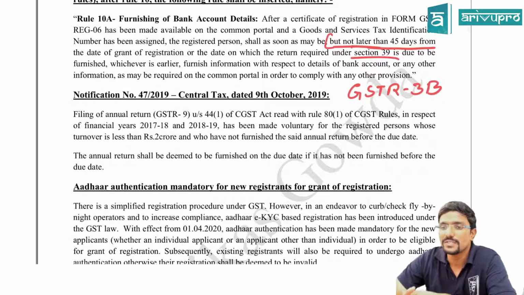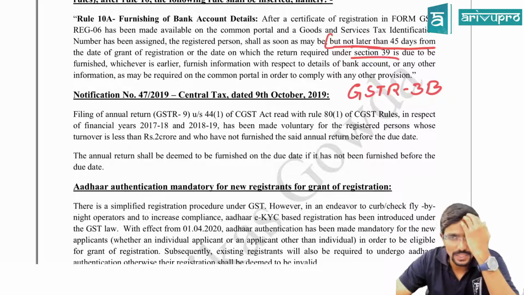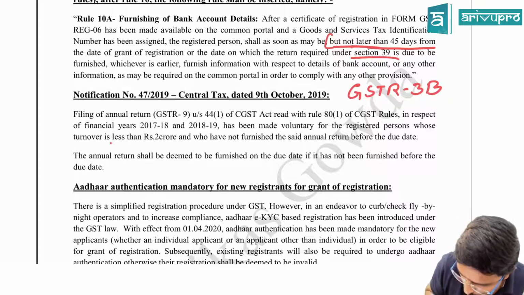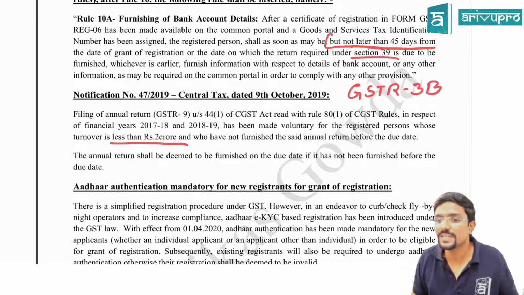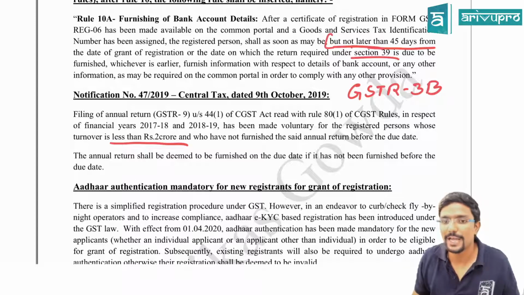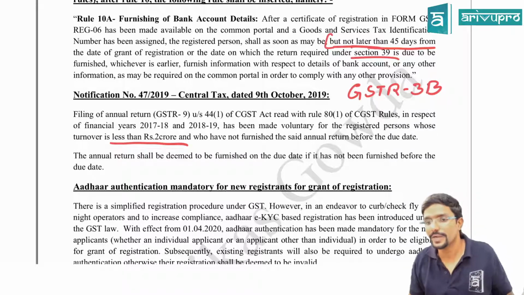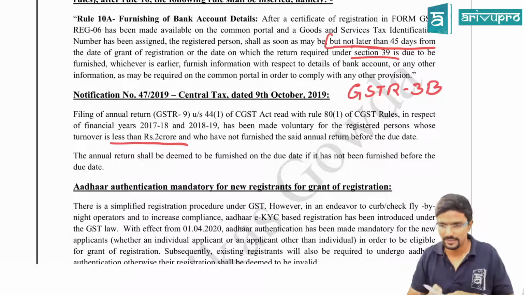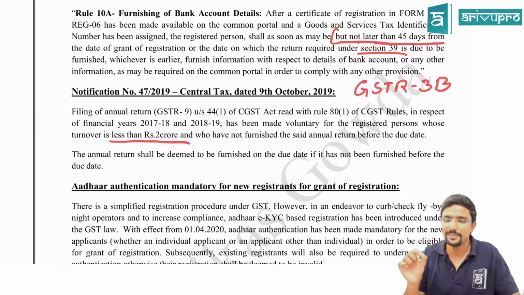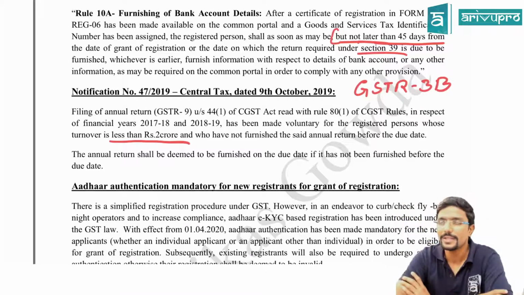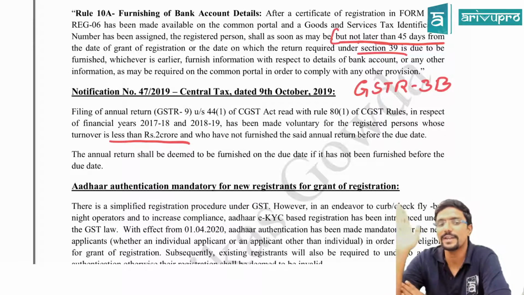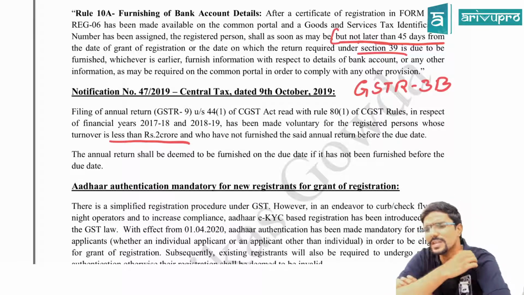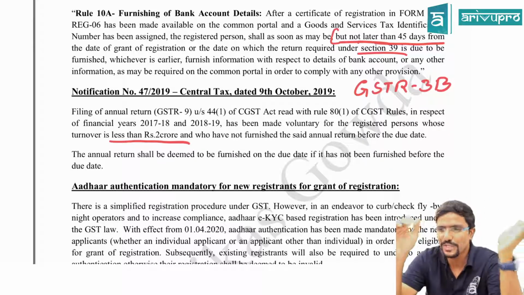Read with rule 81 of CGST rules, in respect of financial year 17-18 and 18-19, it has been made voluntary, okay, for the registered person whose turnover is less than 2 crore, okay, and who have not furnished the said annual return before the due date. The annual return shall be deemed to be furnished on the due date if it has not been furnished before the due date. So what they are trying to tell you here, they have just given some exemptions for some small people. See, normally annual return has to be filed for a financial year within 31st December of the next financial year, giving all the details of whatever supply they have made throughout the year.